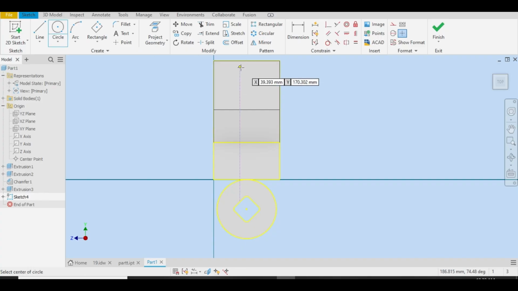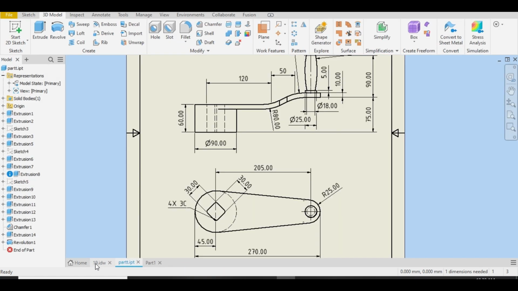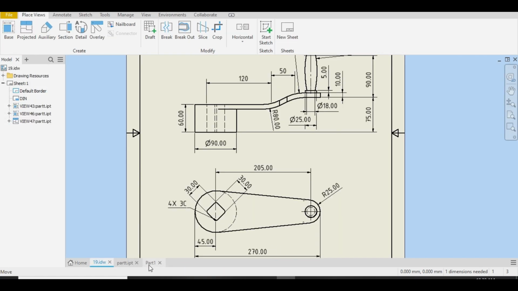Let me select a circle, draw a circle, a radius 25. Let me select this constraint and align with this. And what is the overall length? 270 millimeter.